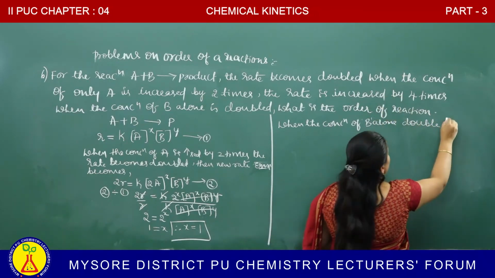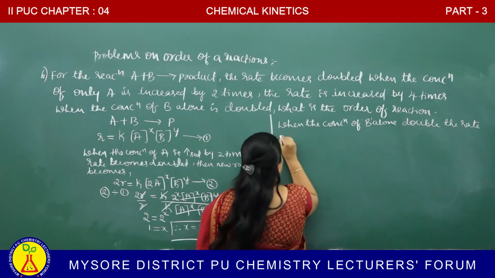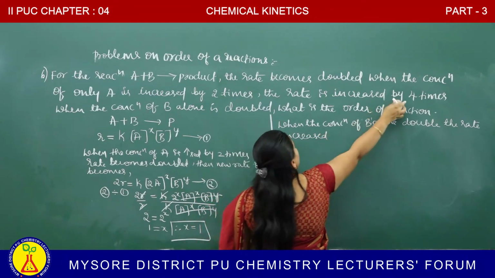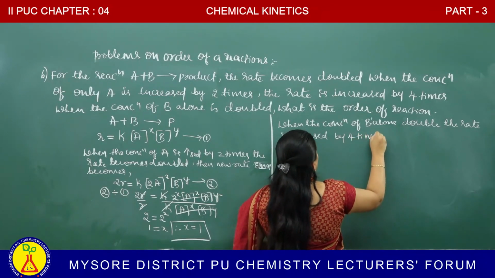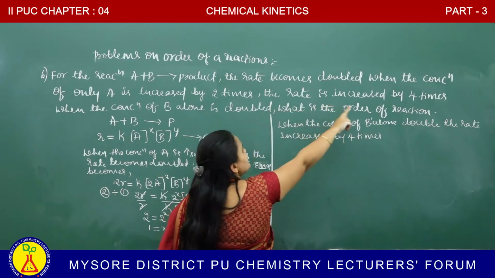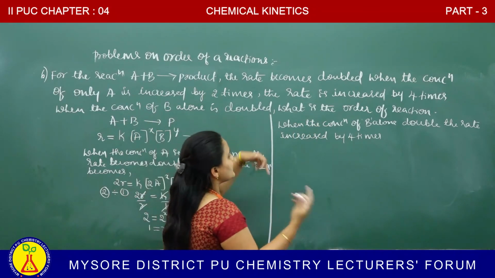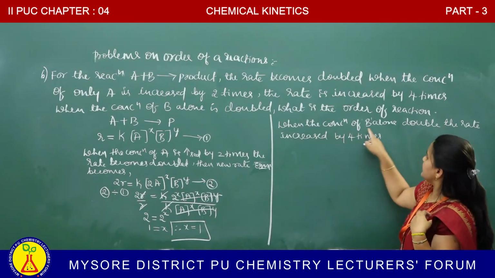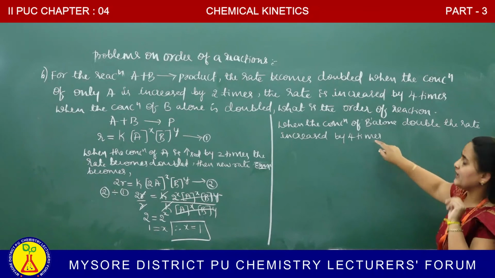the rate is increased by how many times? The rate increased by 4 times. They were mentioned in the question. The rate is increased by 4 times when the concentration of B alone is doubled.